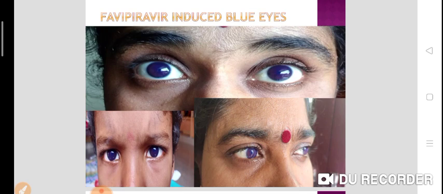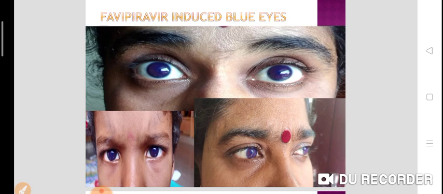Here you can see the pictures: favipiravir induced blue eyes, or bluish discoloration of the lens or cornea or retina. It is not sure that this drug causes bluish discoloration of the eyes because it is not a labeled ADR. It is not written anywhere in the literature because it's a new drug that we are using for coronavirus.